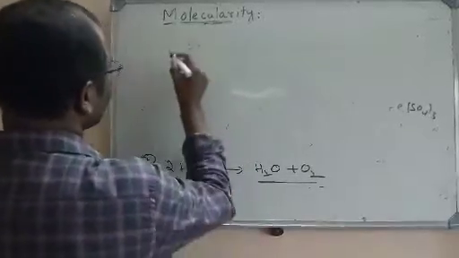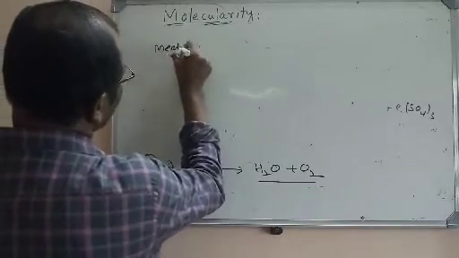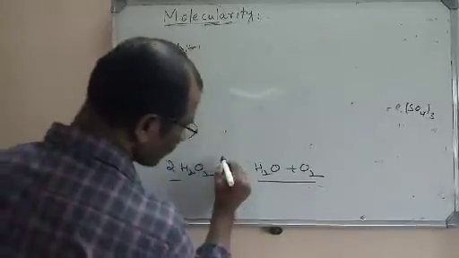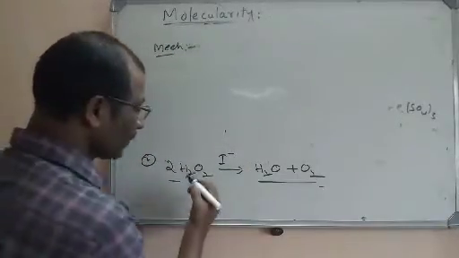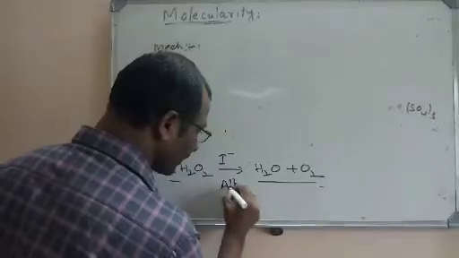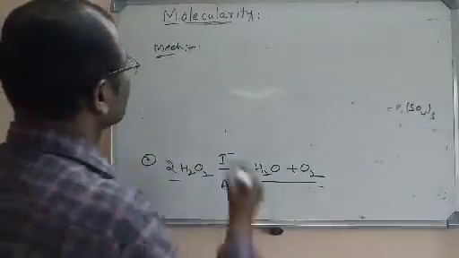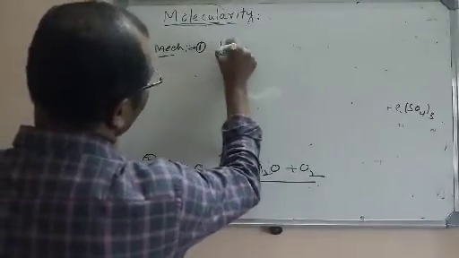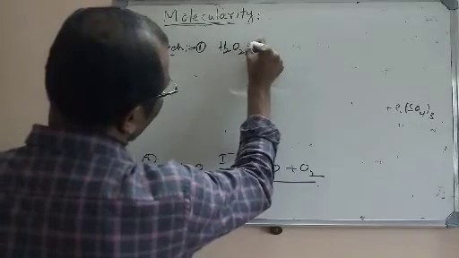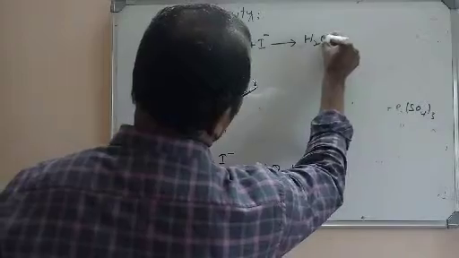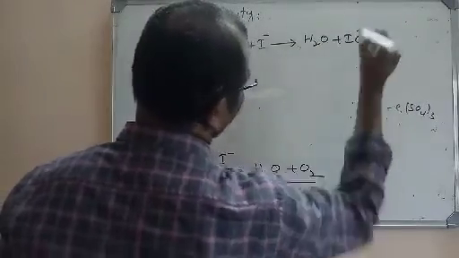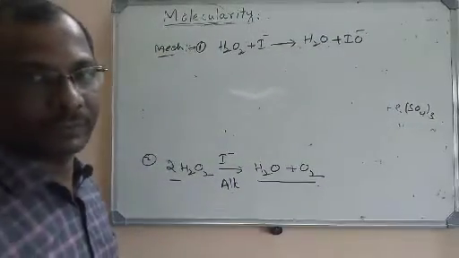Actually, if you see the mechanism, it will occur in 2 steps. This is carried out in the presence of a catalyst like I minus, and it is in alkaline medium, basic medium. So if you see the first step, 1 mole of hydrogen peroxide reacts with I minus to form water and IO minus intermediate. This is step 1.